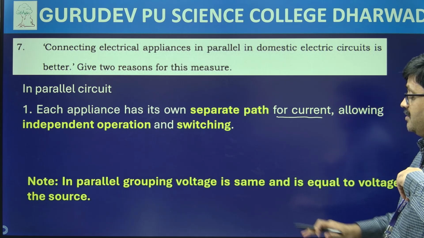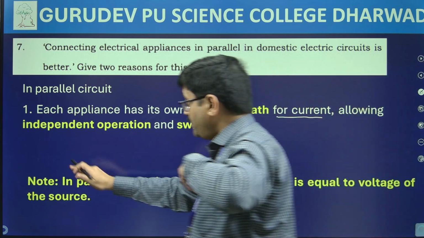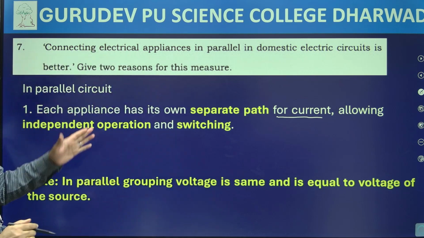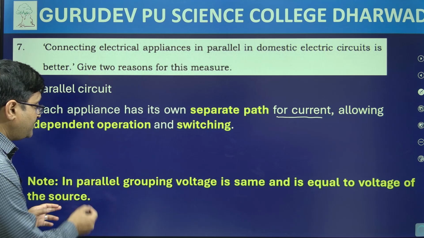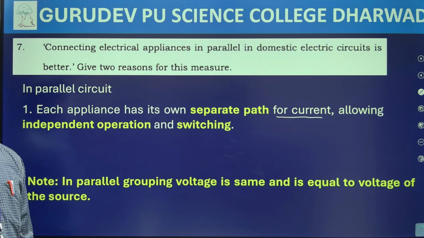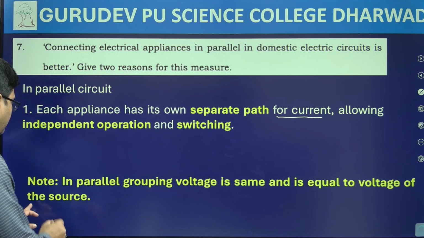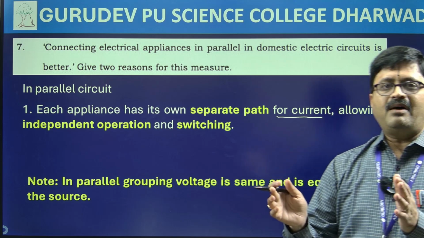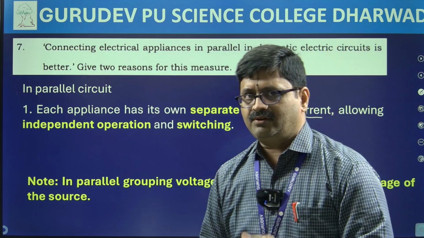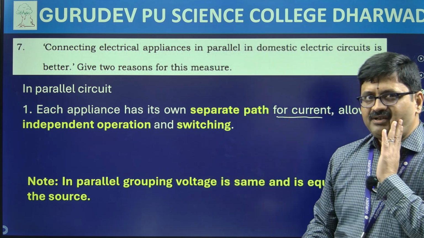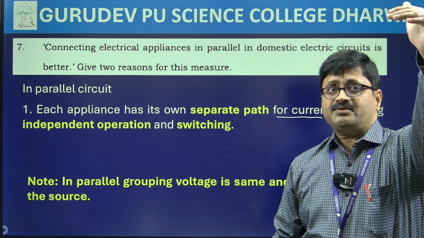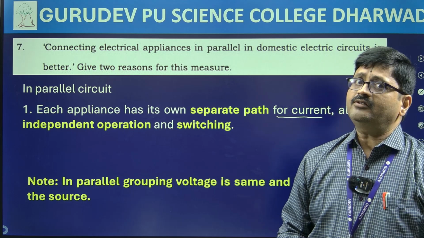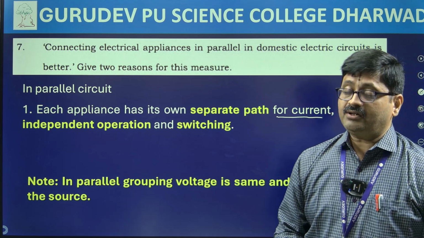Second thing, before I list down the second advantage, we should remember that in parallel grouping the voltage is the same and is equal to what? Equal to the voltage of the source. Suppose you connect a battery with a voltage of 10 volt. Then in parallel combination every resistance will have 10 volt across it.